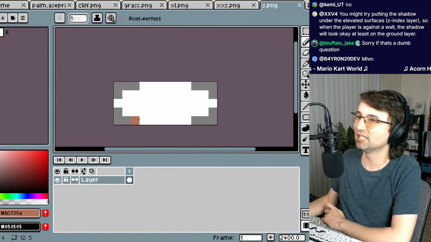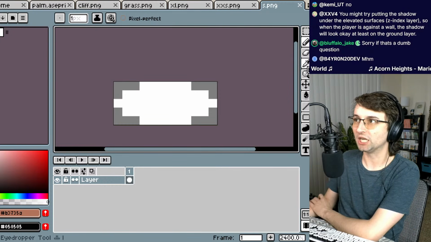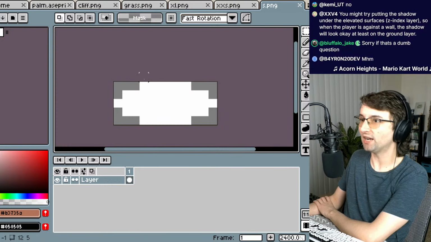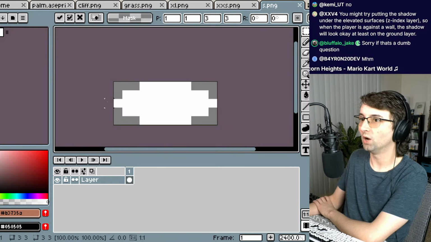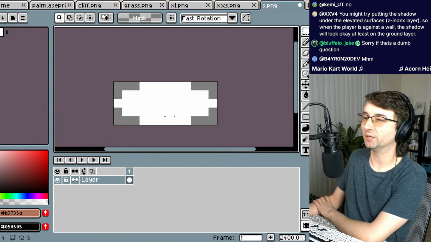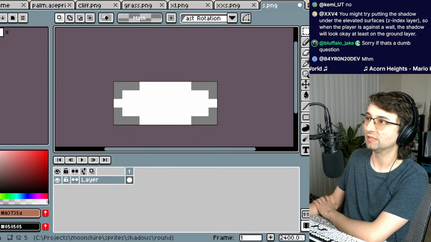I guess this shape doesn't take too much. Here's the thing: if I wanted to render this shape through code, I would draw it with rectangles. You would draw one rectangle here, one here, one here, one here, and then one here. So with 5 rectangles, you can draw this shadow sprite.